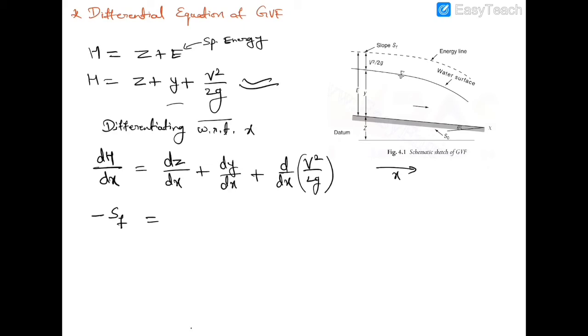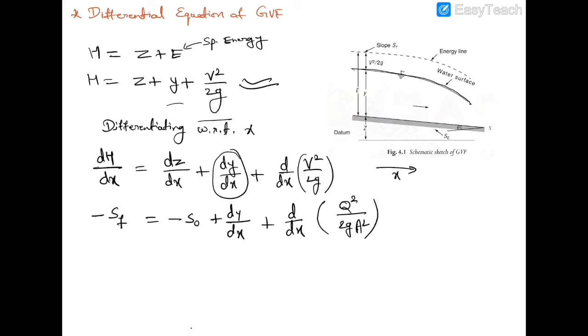That's why here also we will use minus sign, and dz upon dx denotes slope of the bed of channel, and it is denoted by S naught, plus dy upon dx plus, what is dy upon dx? This is the slope of the water surface in the channel. d upon dx of V square upon 2g, we can write it as Q square upon 2g A square.